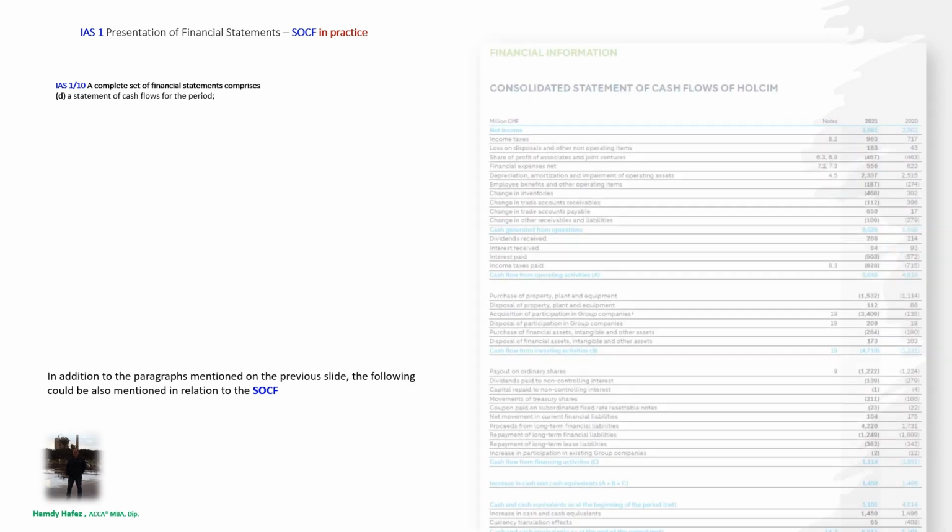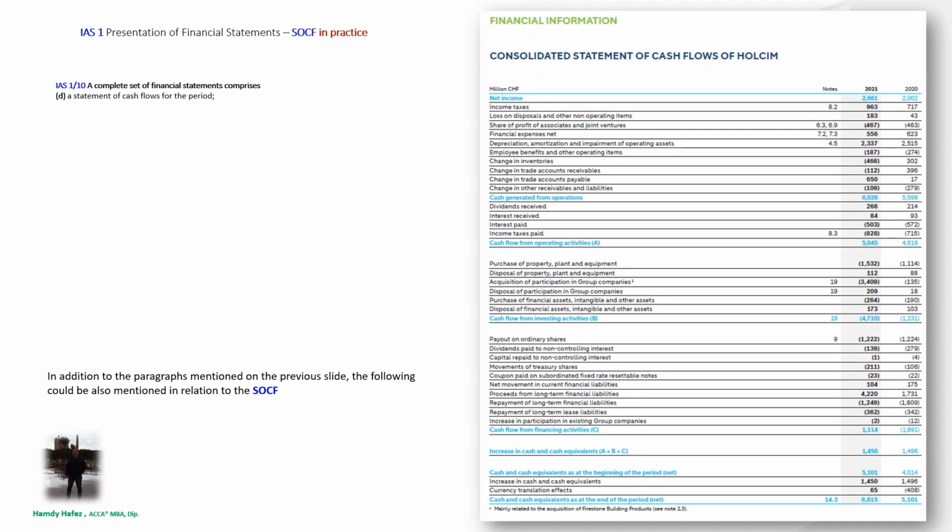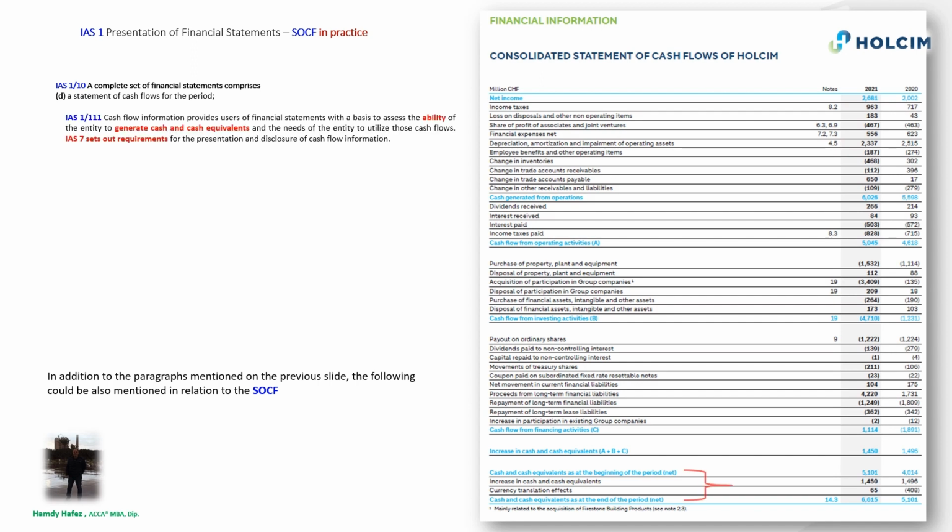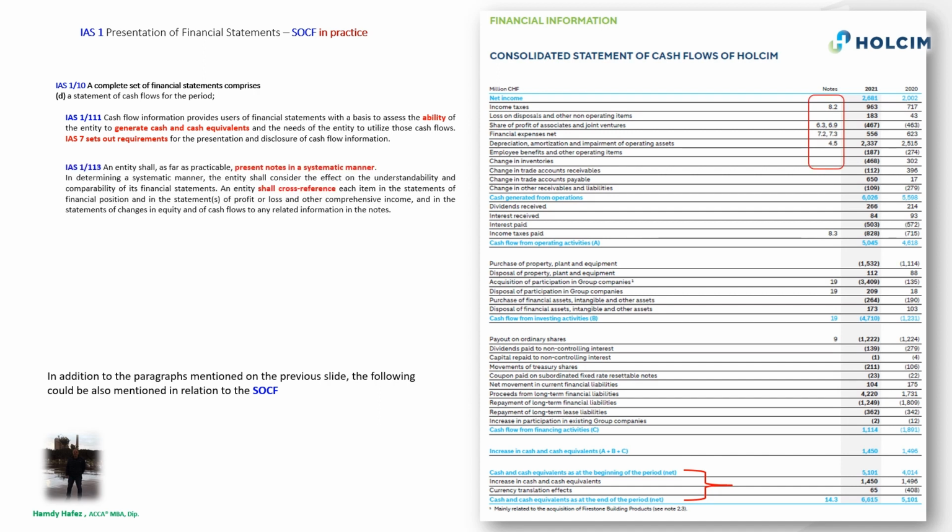The fourth component is a statement of cash flows for the period. This time the example is by Harmony Gold Group, Integrated Annual Report 2021. The cash flow information provides users of financial statements with a basis to assess the ability of the entity to generate cash and cash equivalents, and also the needs of the entity to utilize those cash flows.